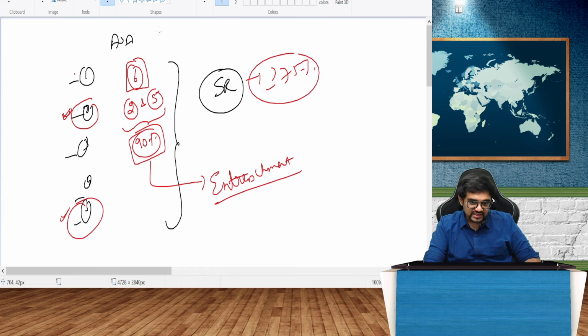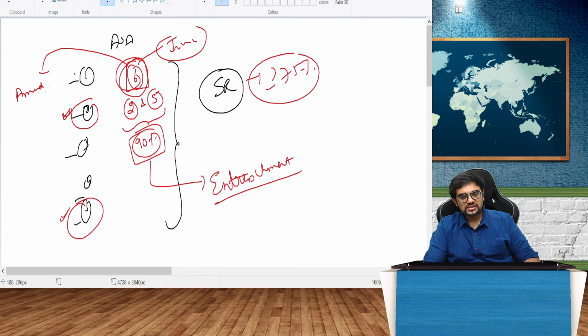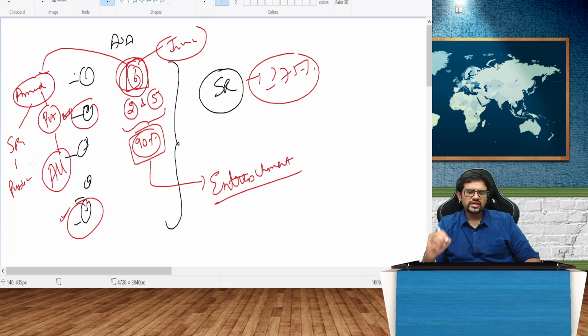Now, to insert the 6th point into the articles, this should have been inserted at the time of incorporation only. Now, if it is not inserted at the time of incorporation, what do I do? Then I have to again amend the articles. Obviously. How will I amend the articles? By passing a special resolution in case of a public company. But in case of a private company, my dear friends, all should agree. All means all. Unanimous resolution. This is to insert the 6th point.